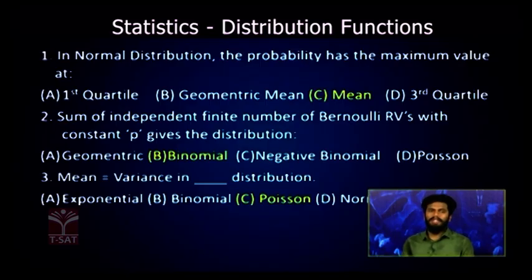Look at the third question. Mean is equal to variance in the dash distribution. We have seen the Poisson distribution properties where the mean is equal to variance is equal to lambda. So like this, the concept questions can be asked in the examinations.